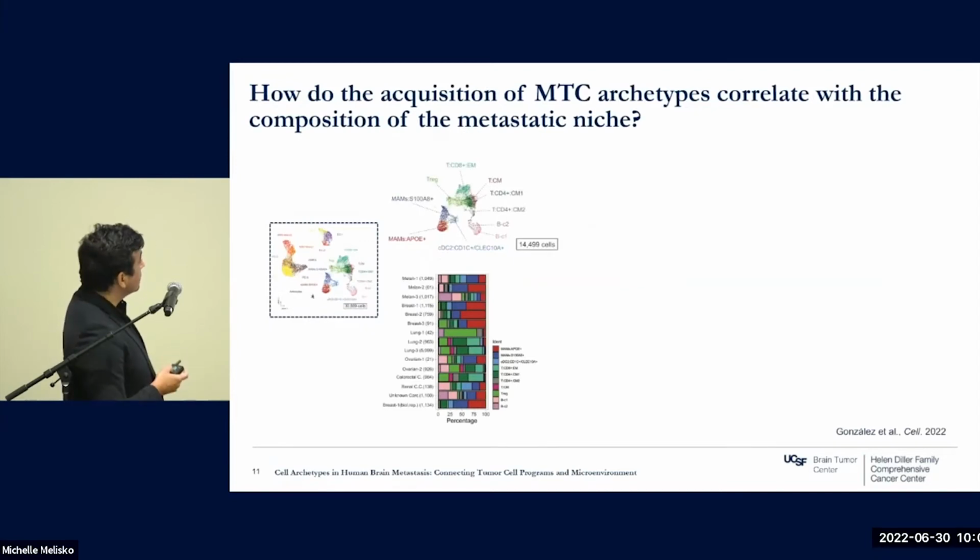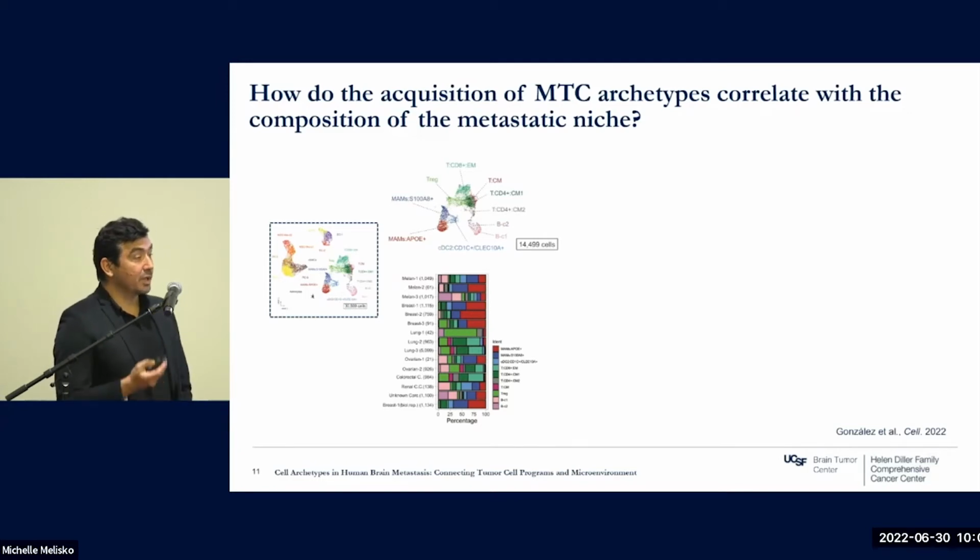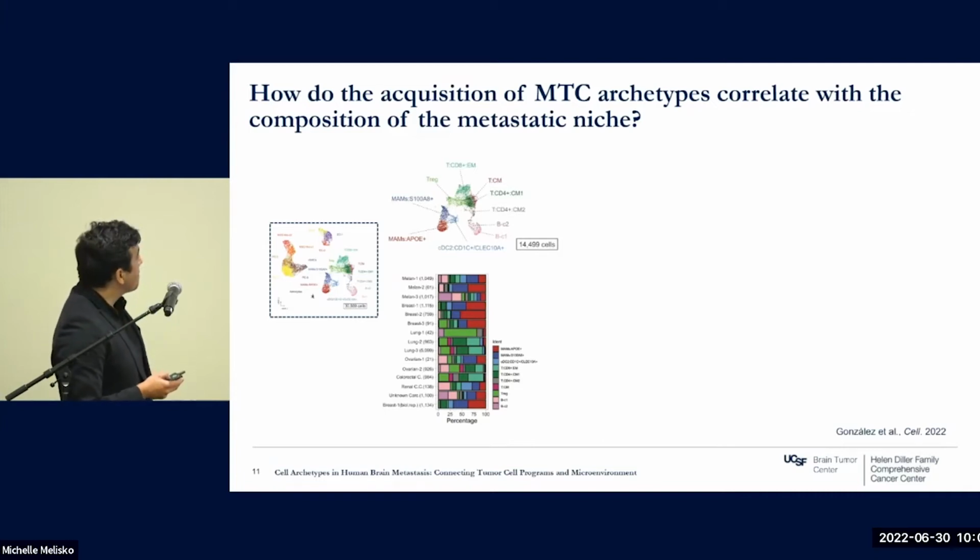Now we can come back to the stroma and see, well, we have these two archetypes, we have these meta programs, how do they correlate with the composition of the metastatic niche. I want to show here that, for example, these are the immune cells. We see 2 clusters of macrophages, dendritic cells, 5 clusters of T cells and B cells, and all of these immune cells are detected in all the cases that were analyzed.